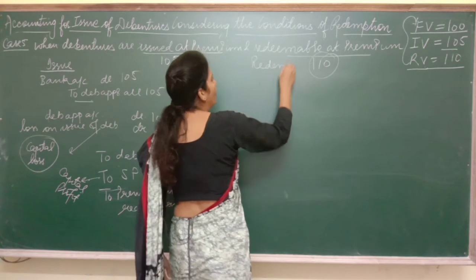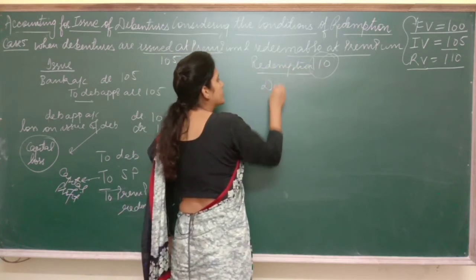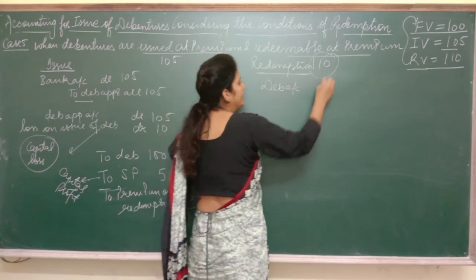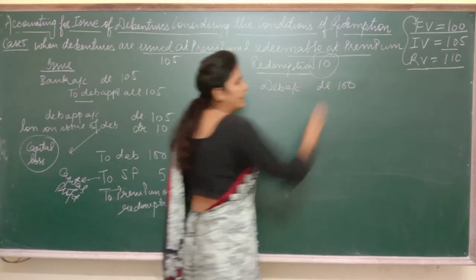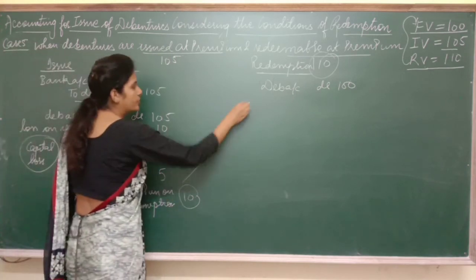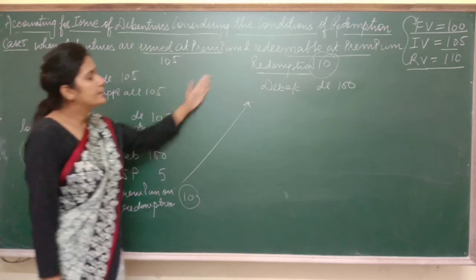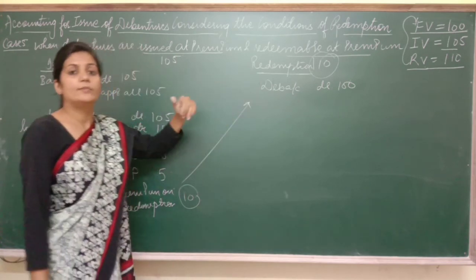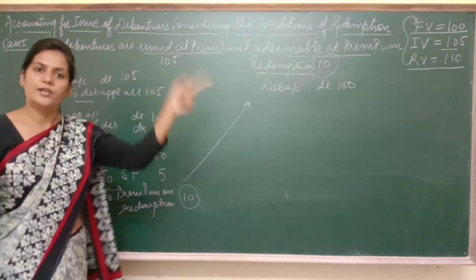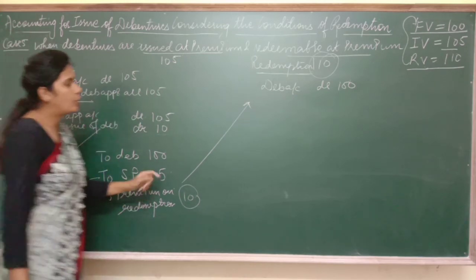Now entries for redemption will be, debentures will be cancelled, so it will be debited 100 with the face value itself, and then this premium on redemption will be automatically closed. See girls, these entries for redemption will be passed at the time of redemption, means after 10 years. Got it? So this account will be automatically closed.